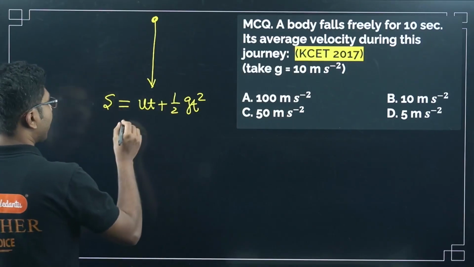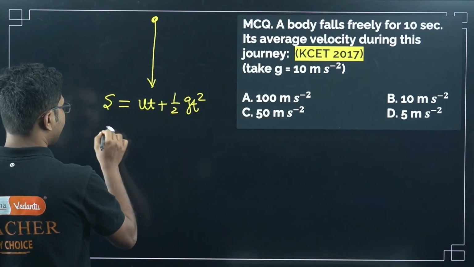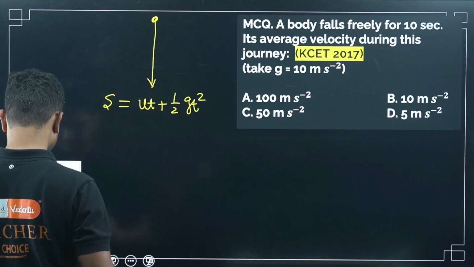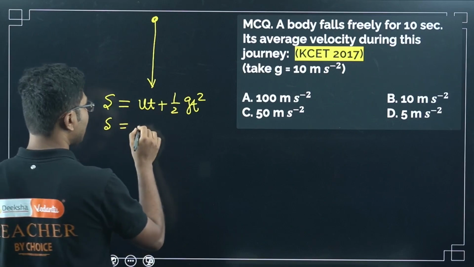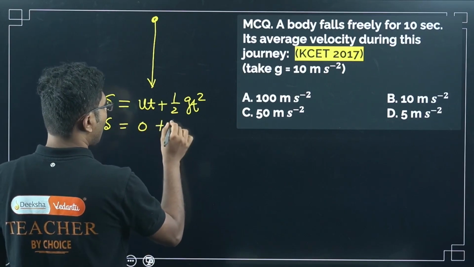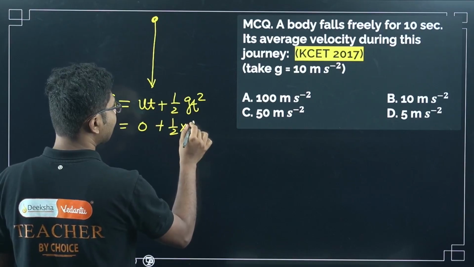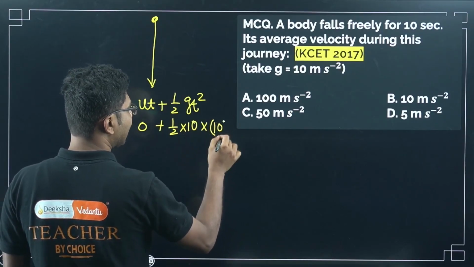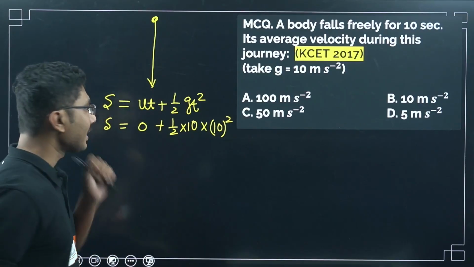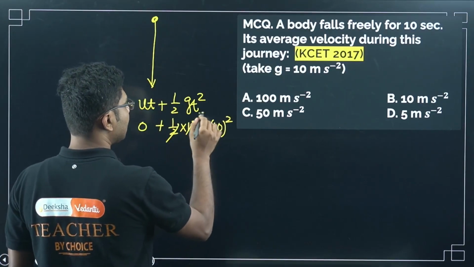So now let us put the values. S we are trying to find. u is the initial velocity, which is 0, half, gravitational acceleration is given as 10, and time is also given as 10 seconds, so 10 square. Now let us find the displacement.